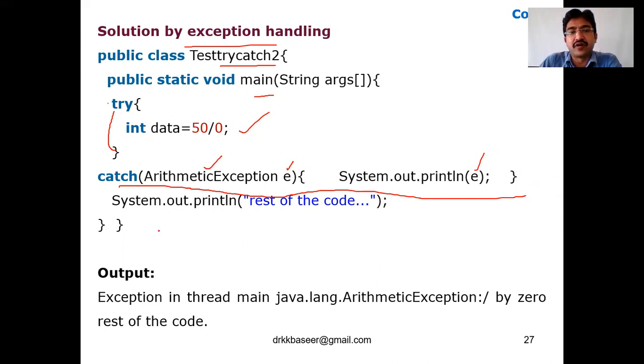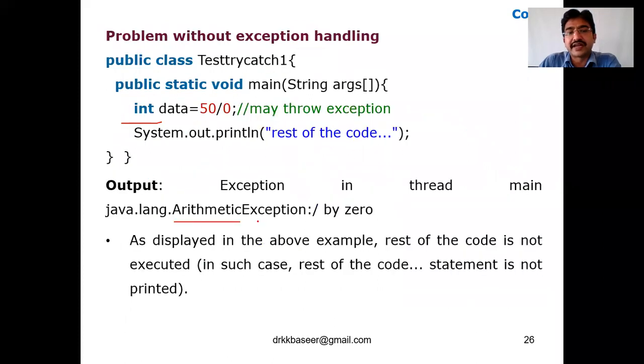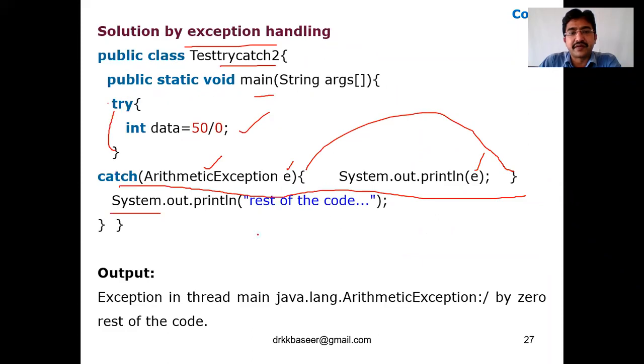After this try block, this is the catch block. This catch block ends here, right? And the next code is this one. So what is the output? Previously the output was only the arithmetic exception divided by 0. Now here it is throwing the exception divided by 0 as well as the next line also being executed. It's not stopping the process wherever the error has come.